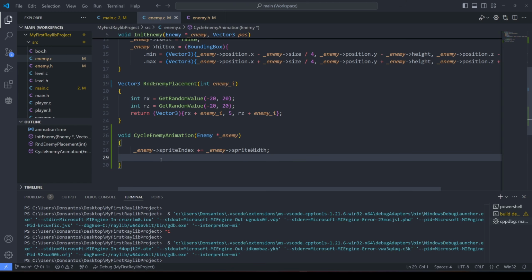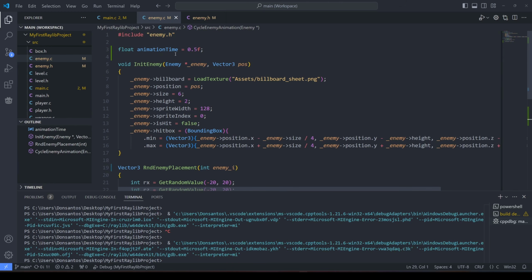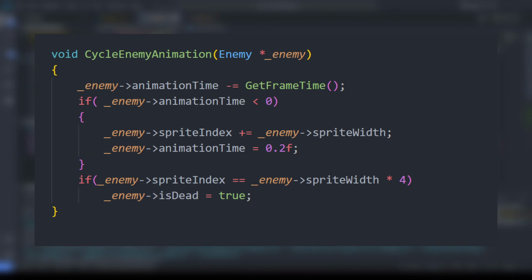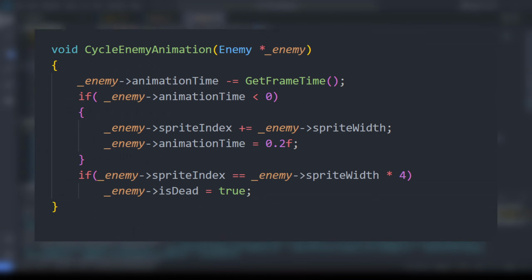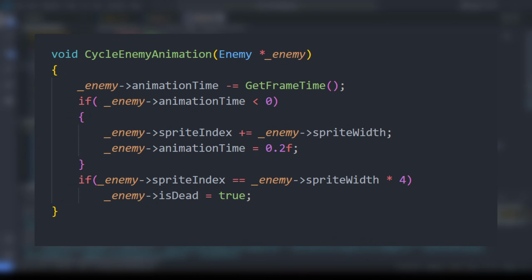I spent some more time working on the animation here. It ends up looking like this. So when an enemy is hit, we start this cycle enemy animation function. This is run from main, every frame for all enemies who are hit but not yet dead. Their animation time, which defaults to 0.2, is slowly reduced each frame, so each 0.2 seconds the timer runs out.